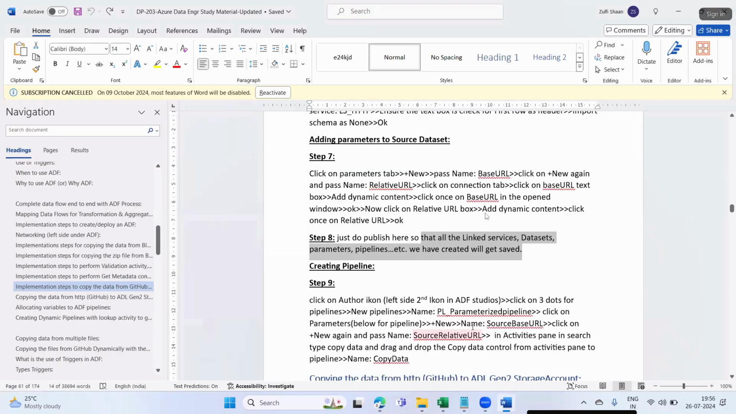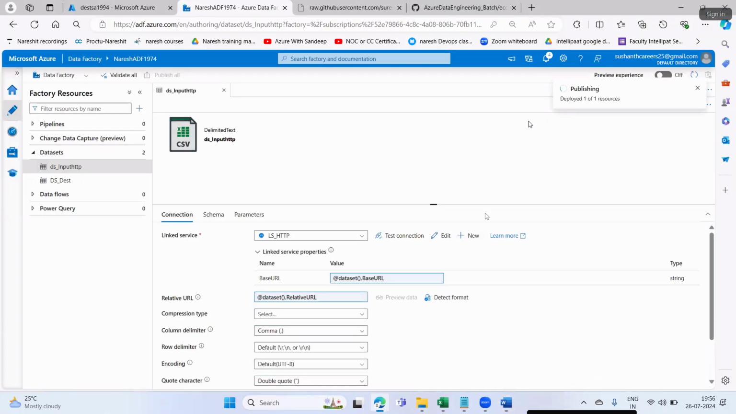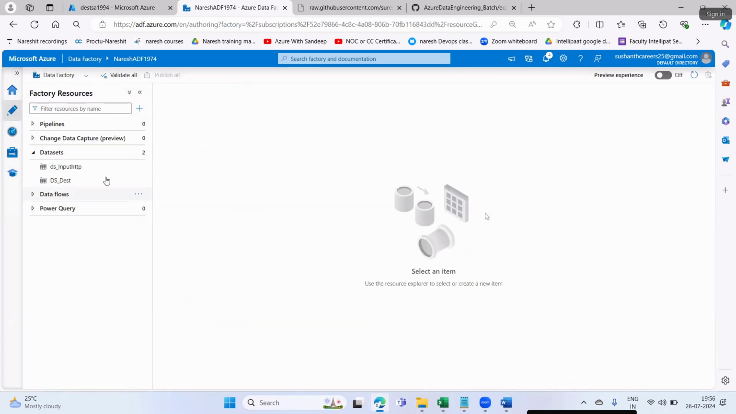Next, creating a pipeline. Linked services, datasets, parameters we have defined. Now we'll start the pipeline creation. So let the publishing get completed here. We'll hold on for one minute. Publishing got completed. Good.